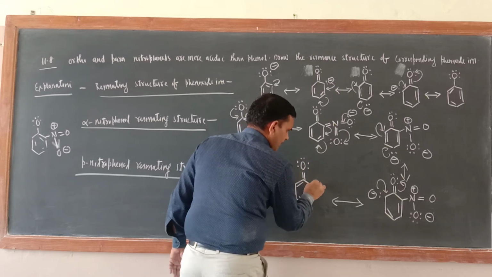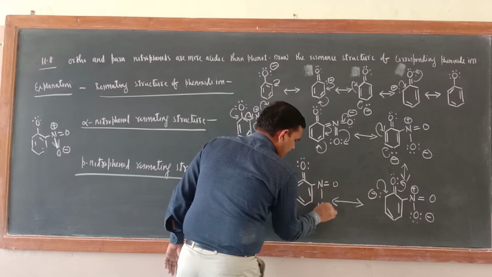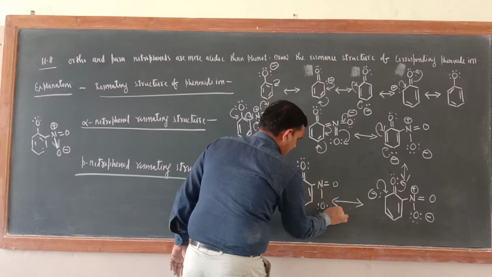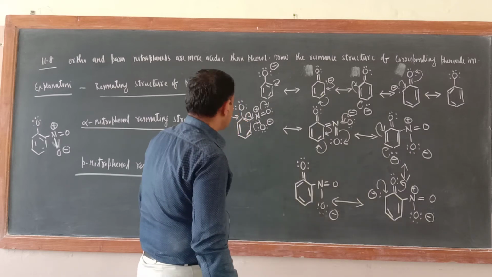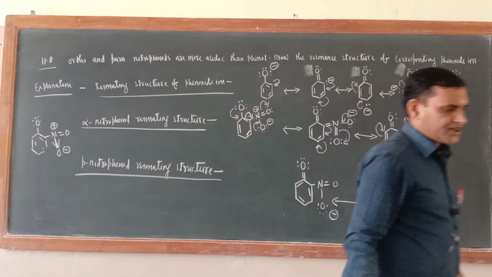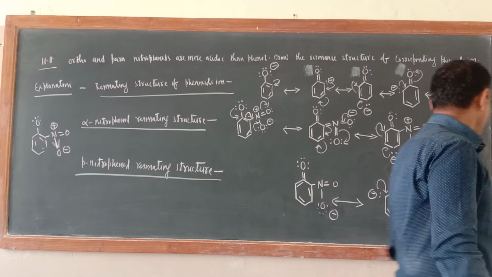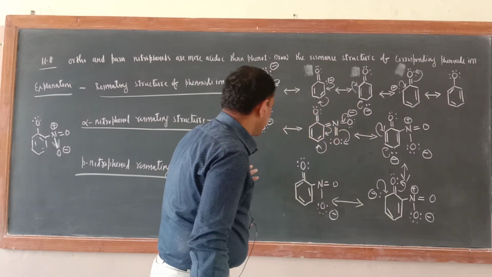Now here N double bond O, here single bond, 2, 4, 6, negative sign. So you have got 1, 2, 3, 4, 5 resonating structures.